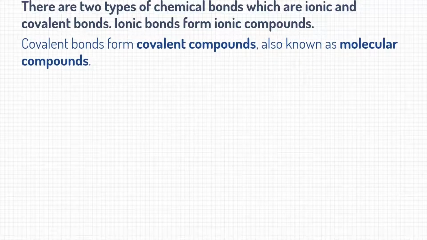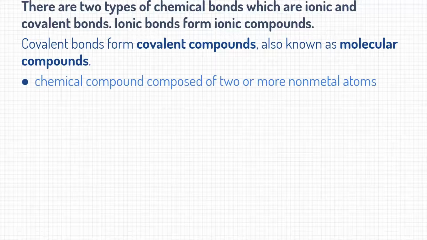Now, covalent bonds form covalent compounds, also known as molecular compounds. So whenever you hear molecular, I'm talking about covalent. Whenever you hear covalent, it's talking about molecular. Those two words are pretty much interchangeable. Now, these are chemical compounds composed of two or more nonmetals. So there's a lot of nonmetals in there.